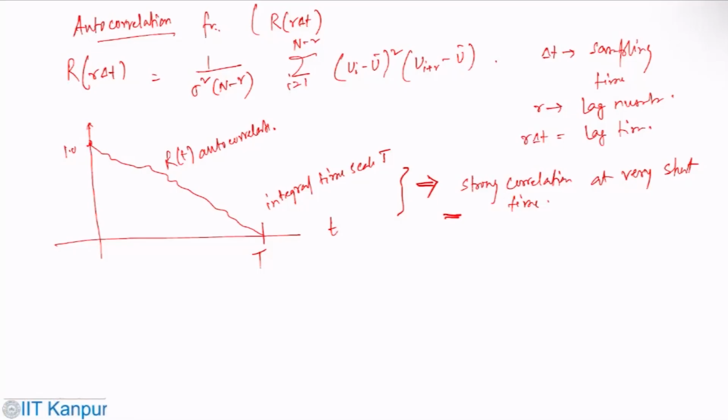Now, from here, one can estimate the integral length scale. So you can estimate the integral scale, which is L equals U bar into T. This is an approximate size of the turbulent eddy.